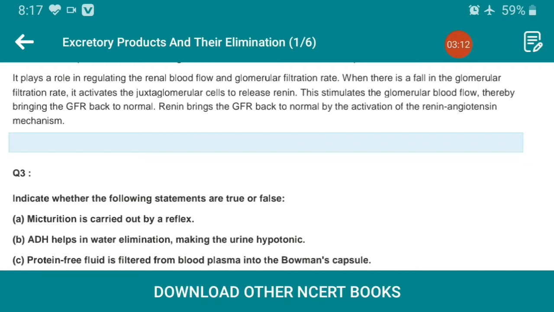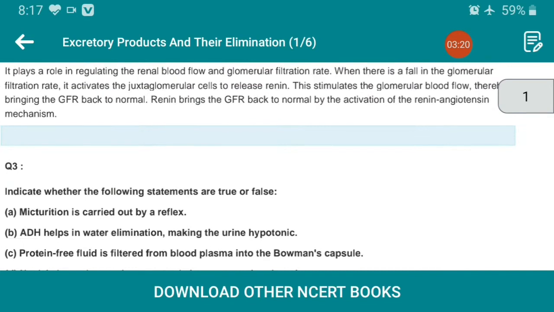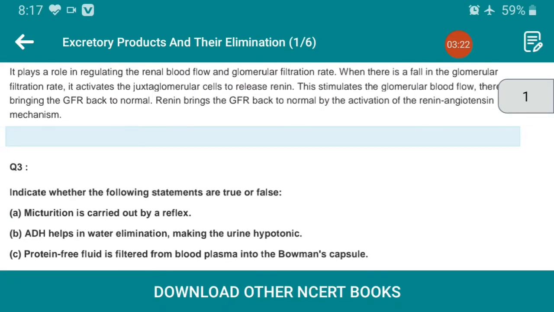Renin brings the GFR back to normal by the activation of the renin-angiotensin mechanism. So it can be controlled by renin and the GFR will come back to normal.